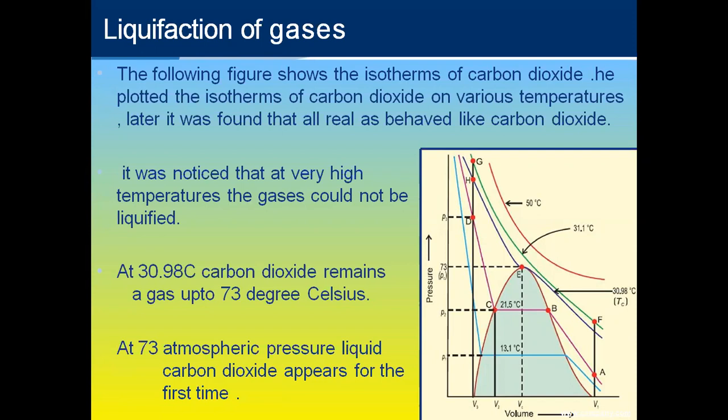We just learned this by the example of CO2, liquefaction of CO2. We used to liquefy CO2 and mix it with liquids to form soda, the cold drinks which you used to drink. The gas which comes out when we open the cap of that bottle is CO2.